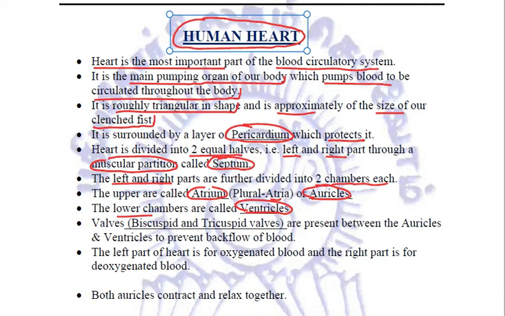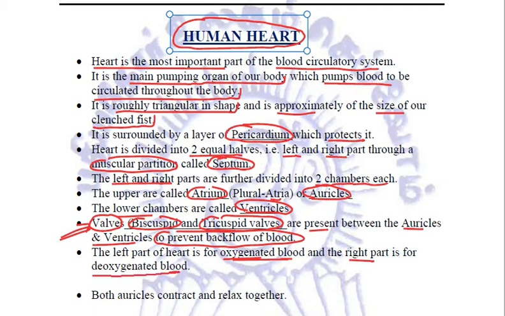Now, between these atria and ventricles, valves are present. Bicuspid and tricuspid valves are present between the auricles and the ventricles, and wherever valves are present, whether it is in the veins or in the heart, the function of valves is always to prevent backflow of blood. The left part of the heart is for oxygenated blood and the right part is for deoxygenated blood.